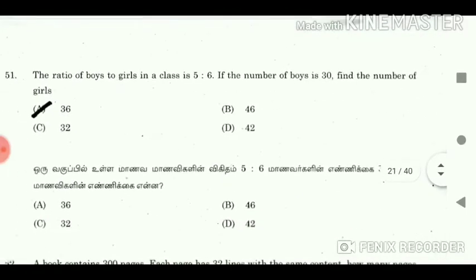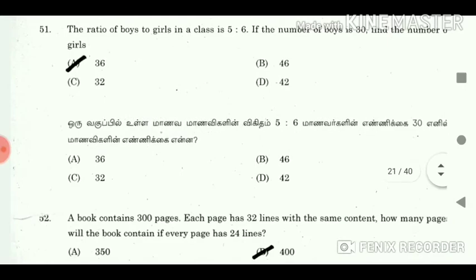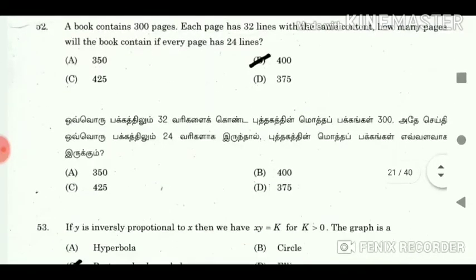51. The ratio of boys to girls in a class is 5:6. If the number of boys is 30, find the number of girls. Answer 36. 52. A book contains 300 pages.